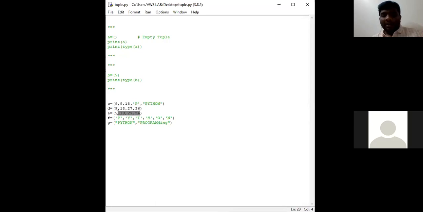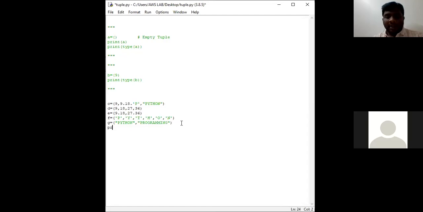Here all the elements are of float data type. Here all the elements are of character data type. Here all the elements are of string data type. That is the difference. All are tuples. All are tuple variable names only. But the difference between C, D, E, F, and G is the elements and their data types.